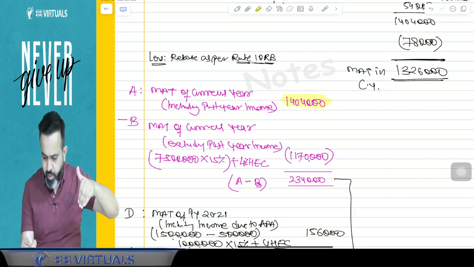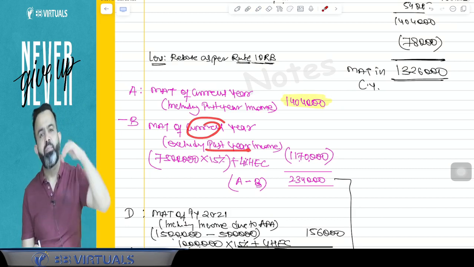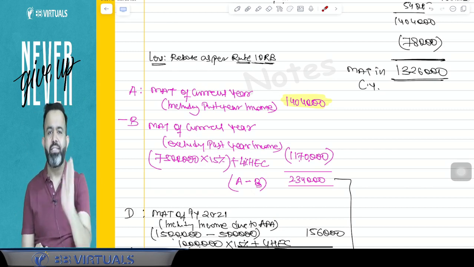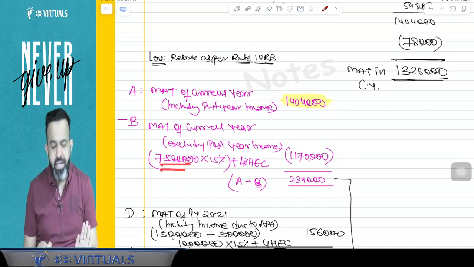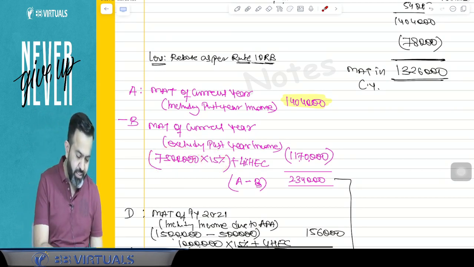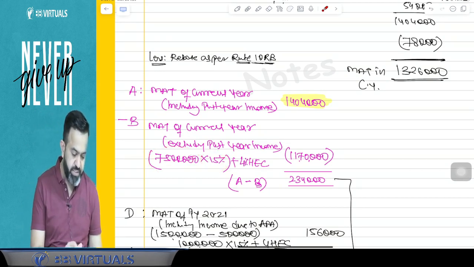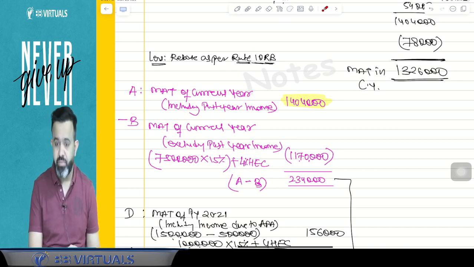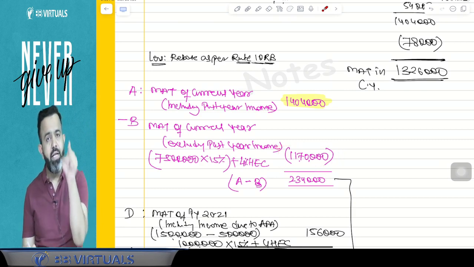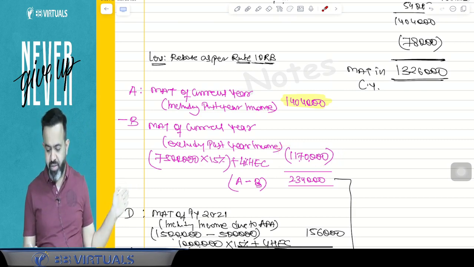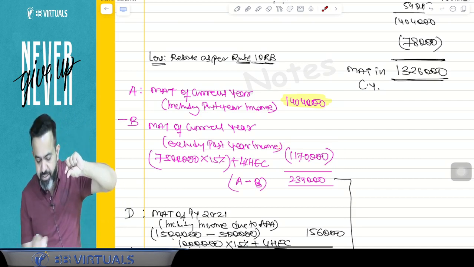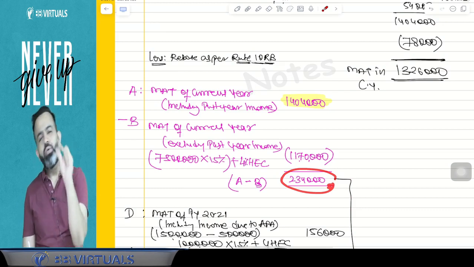And just reduce the MAT of the current year excluding past year income. Excluding past year income means the current year income is now 75 lakh. So 75 lakh multiplied by 15%, on the calculator, comes to 11 lakh 25,000, plus 4%, it is 11 lakh 70,000. So the current year MAT excluding past year income is 11 lakh 70,000. So guys, just reduce A minus B. So 2 lakh 34,000.